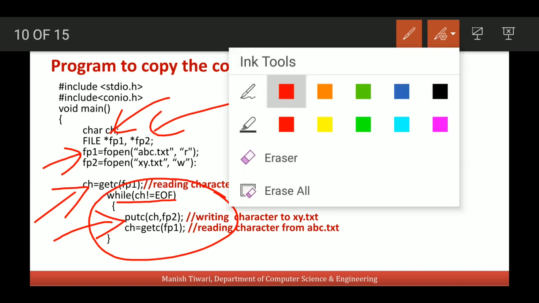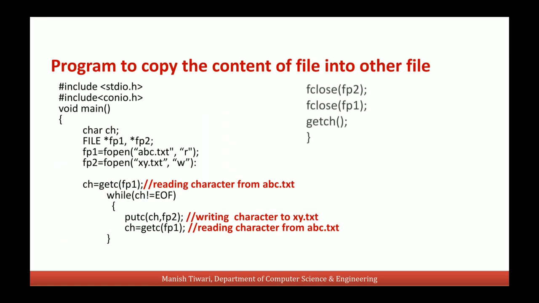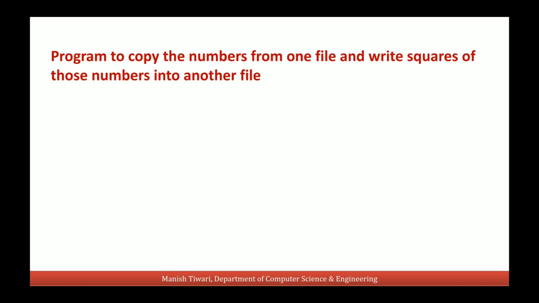And after doing this, we will close these two files using this fclose function. So in this way we can make a program which can copy the text from one file and write the text into another file. And if we want to make a program which reads numbers from one file and writes the same numbers into another file, then we will use getw and putw functions.